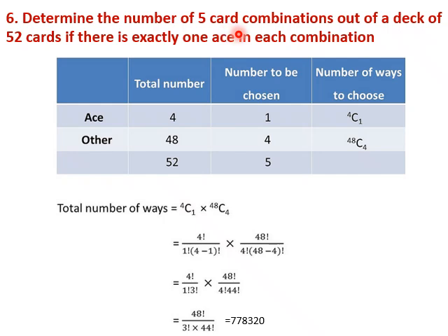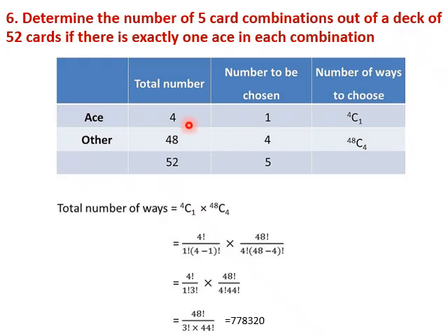Determine the number of 5 card combinations out of a deck of 52 cards if there is exactly one ace in each combination. So in a deck of 52 cards, we have 4 aces, that we know, that is the standard deck, and the remaining other cards will be 48. So out of 52, 48 will be normal cards and 4 are aces. So out of this, we have to make a 5 card combination such that 1 is an ace.